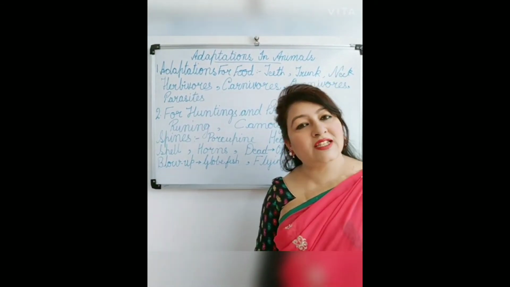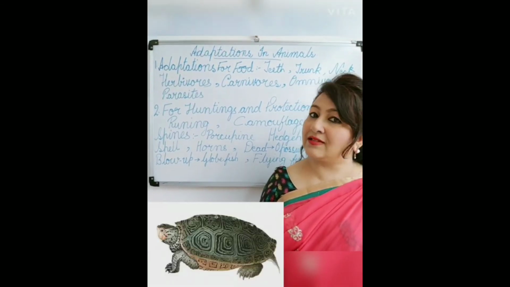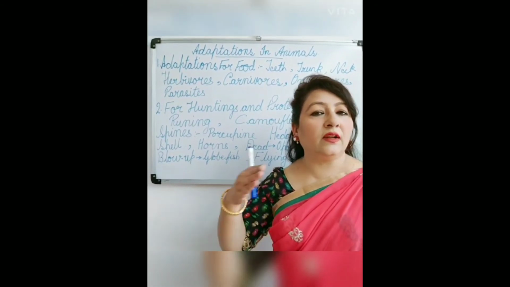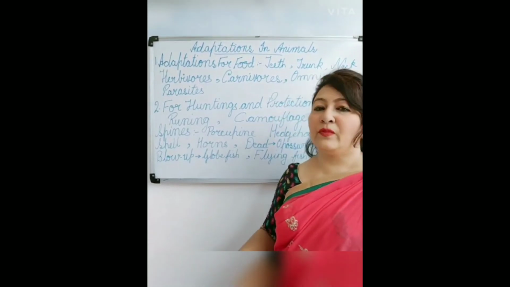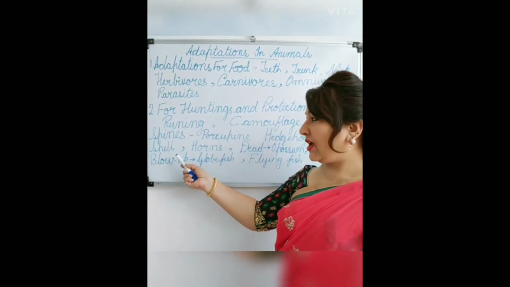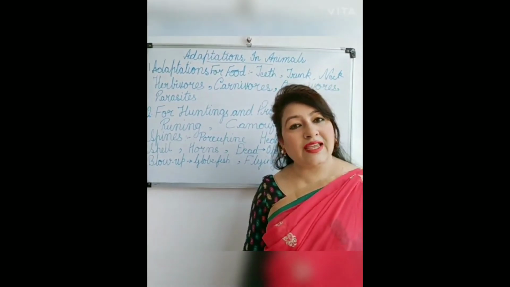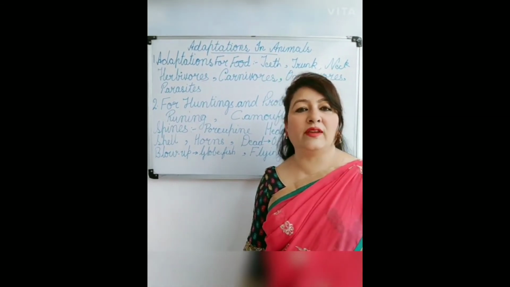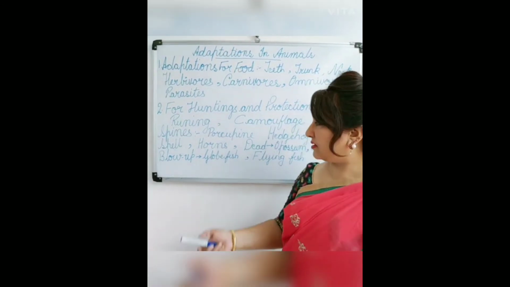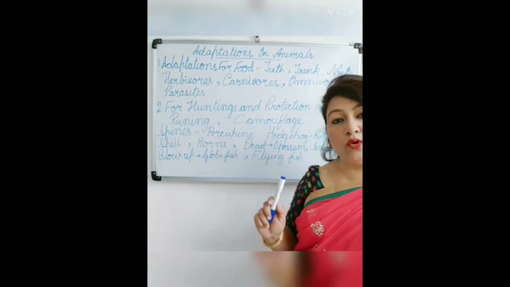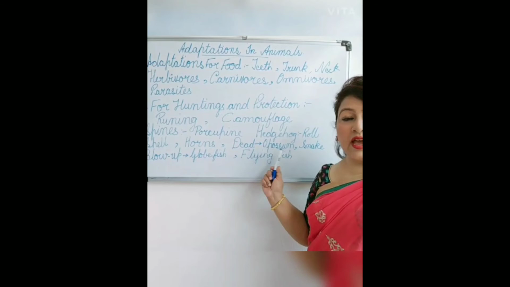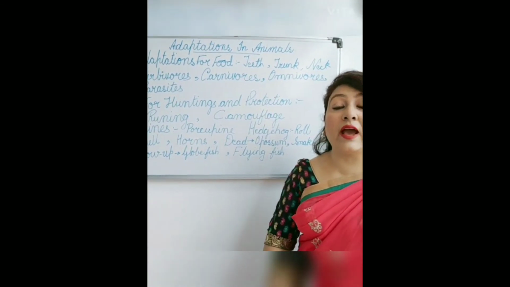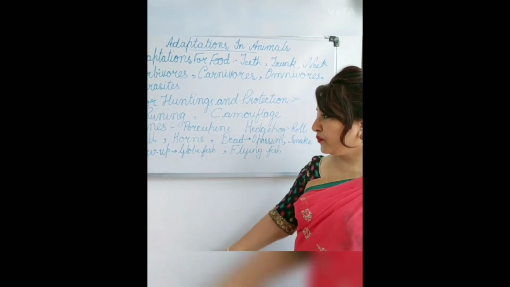Then some animals like turtles, tortoises and snails have a shell on their body, so at the approach of danger they can draw their bodies inside the shell. Animals like rhinos and buffaloes have horns so that they can fight with their enemies or contenders. Some animals like opossums pretend to be dead, and some snakes also have this quality. They pretend to be dead when they see danger approaching.